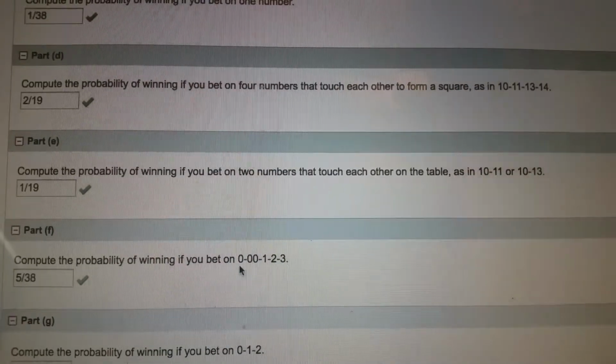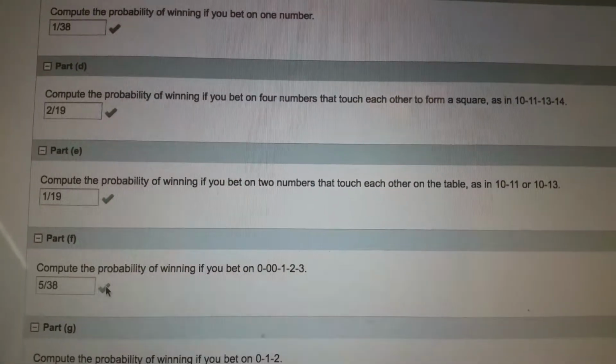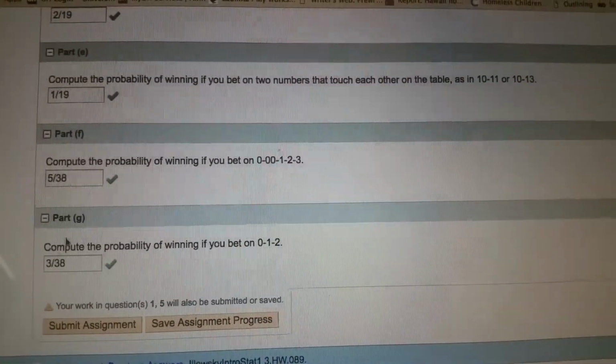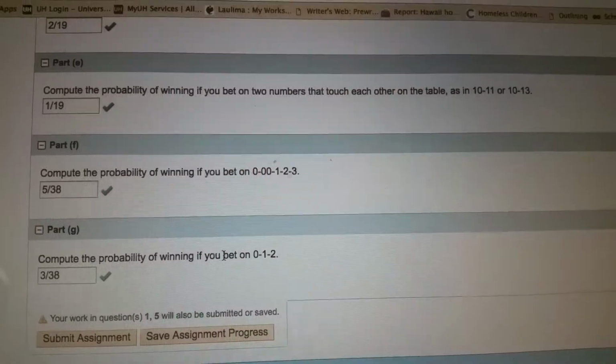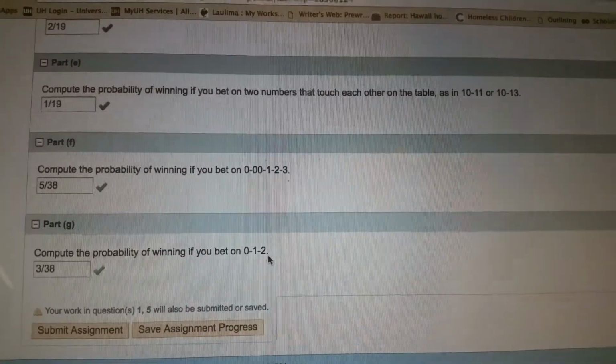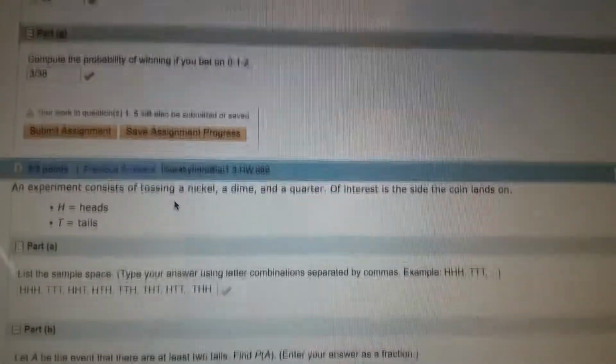How many numbers do we have? 1, 2, 3, 4, 5. So it'd be 5 over the total outcome, which would be 38. 5 over 38. Can't break that down anymore. Compute the probability of winning if you bet on 0, 1, and 2. Again, there's 3 numbers, so it'd be 3 over 38. That's the lowest terms. Okay, one more.